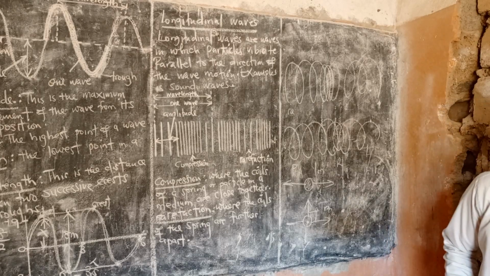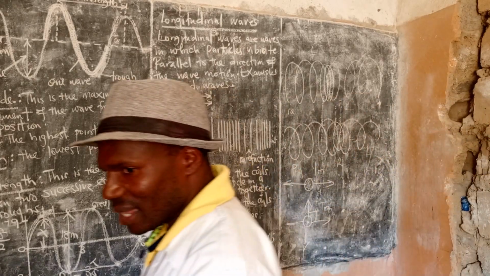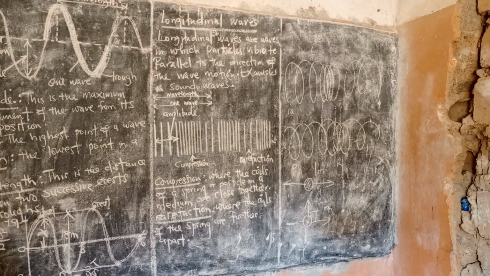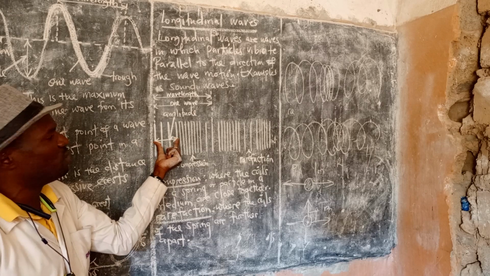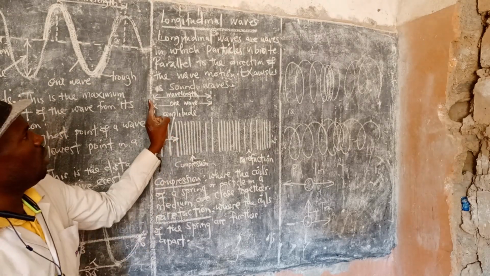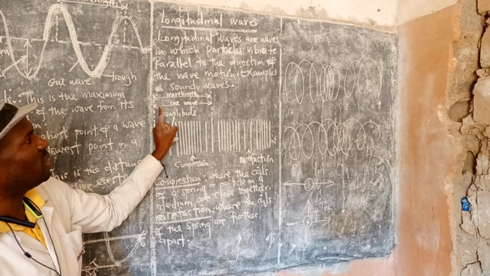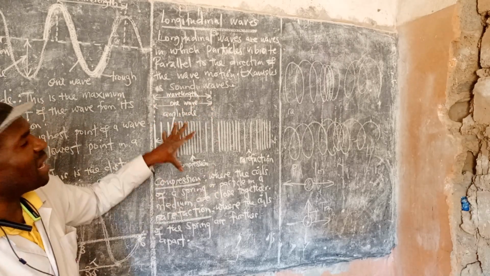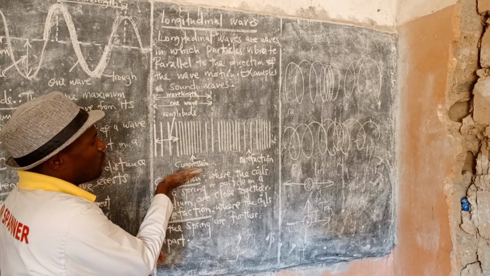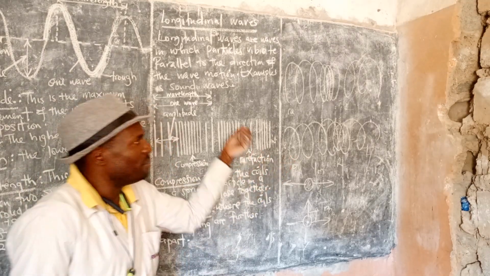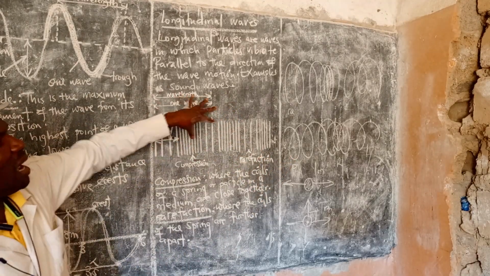I can show you the paper, there's a question that came like that. Unless there are questions there. So it means that the amplitude is in between these two spaces, and one wave is equal to one wavelength. In questions, you will be asked about compression and rarefaction, because these are the most important ones.